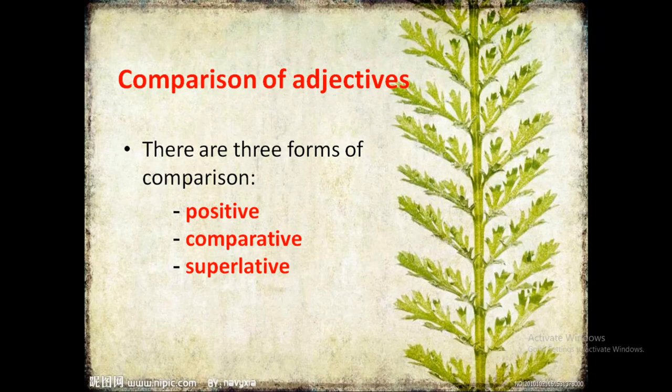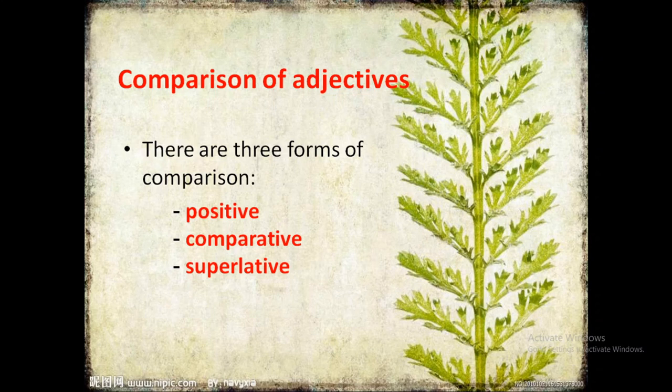So, dear students, do you know that we can compare the adjectives too? There are basically three forms of comparison. The first one is the positive, the second one is the comparative, and the third one is the superlative. Positive degree is used when there is no comparison and we are just talking about a particular person or a thing in a sentence.